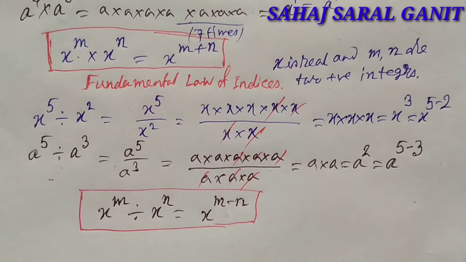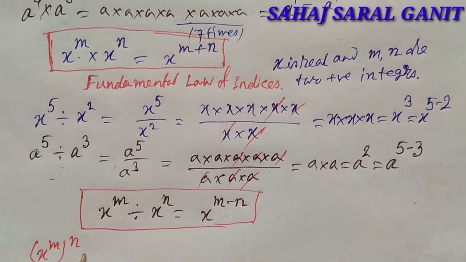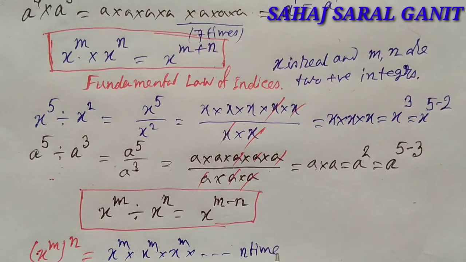Now we have x raised to the power m whole to the power n. What do we mean by this? x raised to the power m is multiplied n times. So from the fundamental law of indices, we have m plus m, n times.